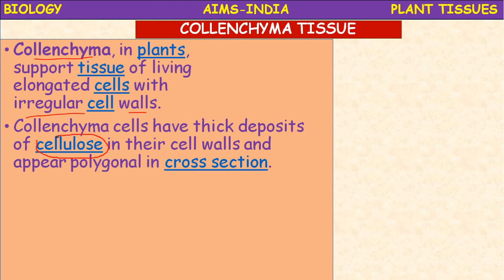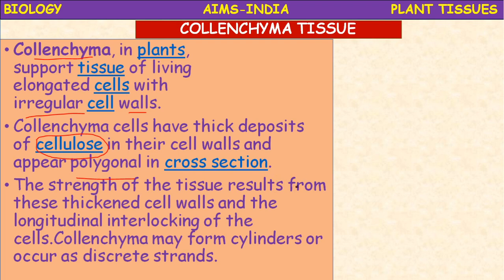You studied the structure of the cell wall in the first lesson. So the cell wall is composed of a chemical substance called cellulose. That's why the collenchyma cell walls consist of cellulose and appear polygonal in shape, okay, in cross section. The strength of the tissue results from these thickened cell walls and the longitudinal interlocking of cells. Collenchyma may form cylinders or occur as discrete strands like this.